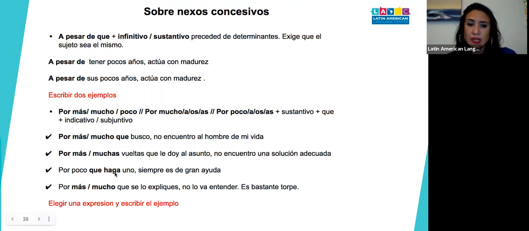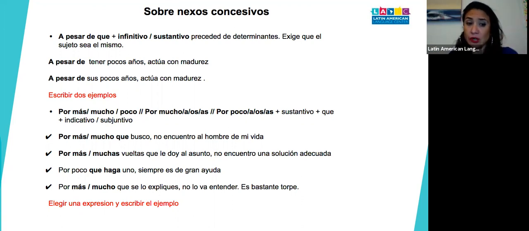Basically, what it's trying to say is really hard to translate because there isn't an exact translation between subjunctive and English, because English doesn't have the subjunctive. But basically, it's trying to be neutral in this case. So for little that one does, it is always a big help. Even if it's a little, it still helps a lot. So in this case, guys, por poco que goes with subjunctive.